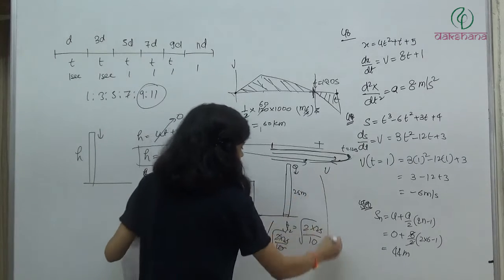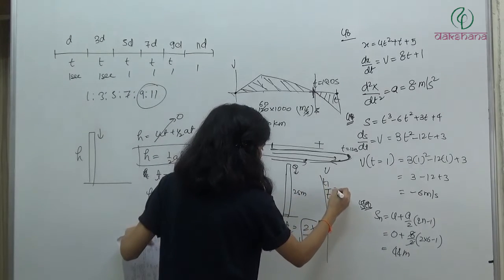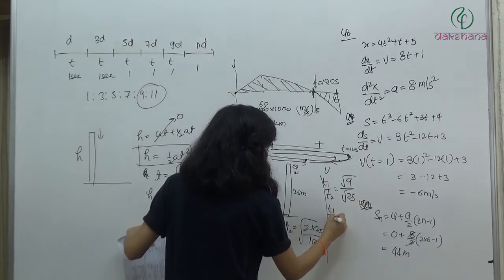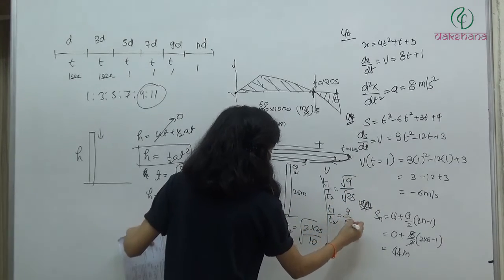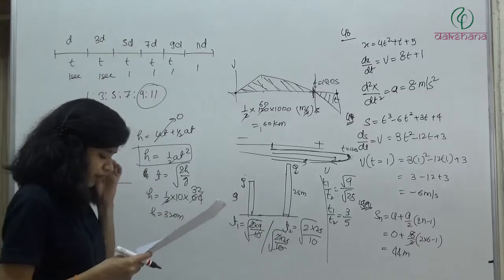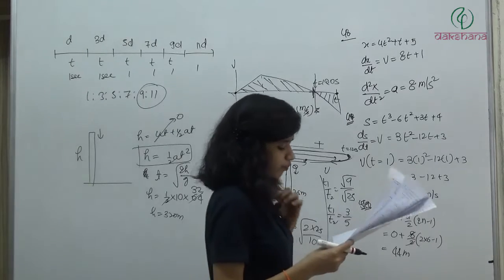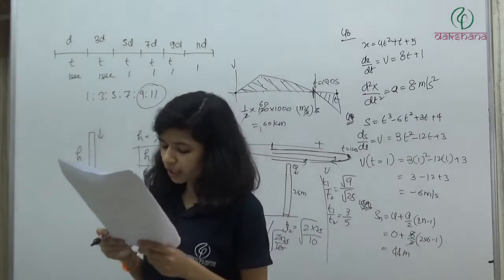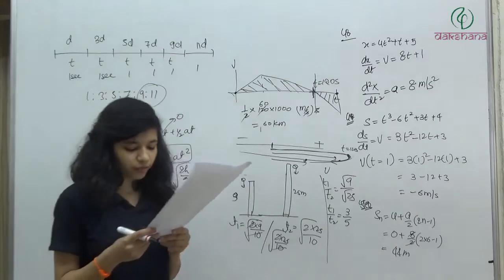So what we'll get? T1 by T2 is equal to root 9 divided by root 25. So T1 by T2 is equal to 3 divided by 5. 3:5. Option 1. Question number 55. If a ball is thrown vertically upwards at 40 meter per second, its velocity after 4 seconds will be.